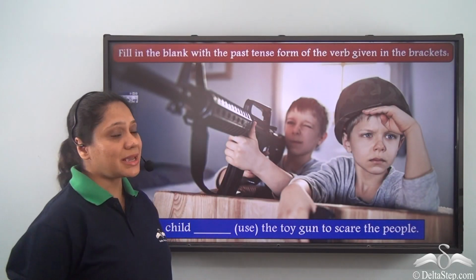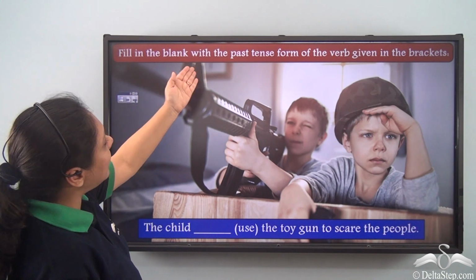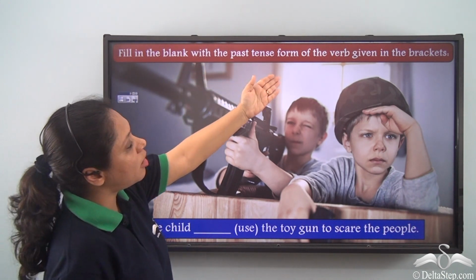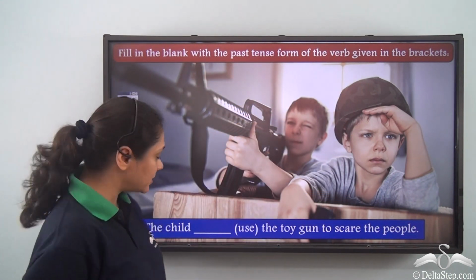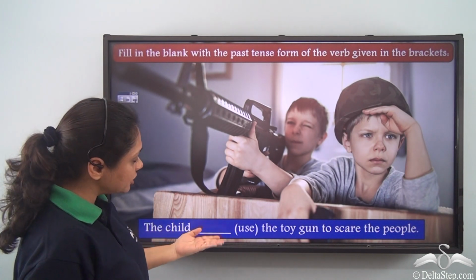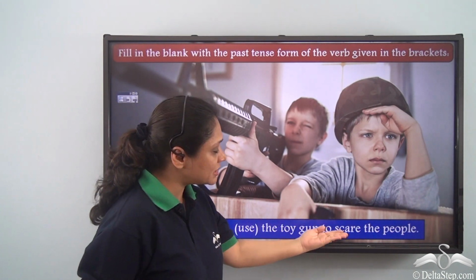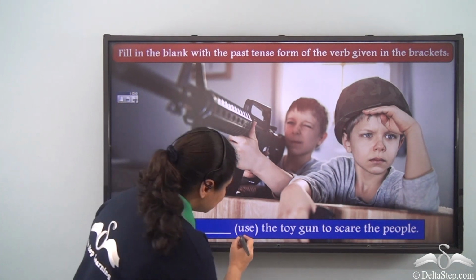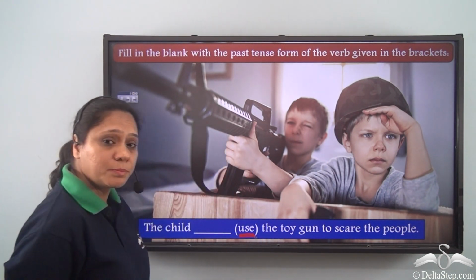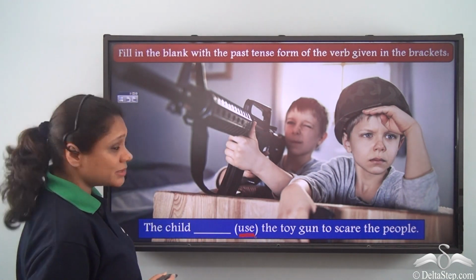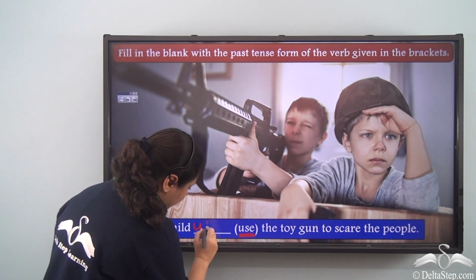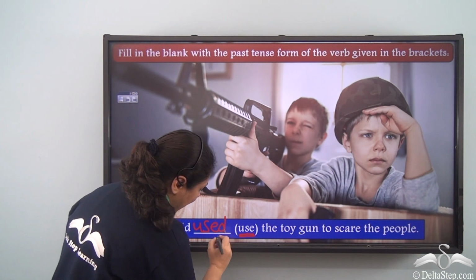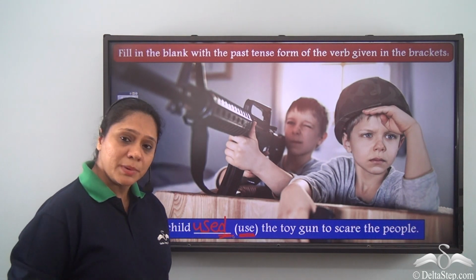Now, let us do this exercise. Fill in the blank with the past tense form of the verb given in the brackets. The child dash used the toy gun to scare the people. What is the past tense form of the verb use? It is used. So, we have formed the past tense by adding d to the base verb use.